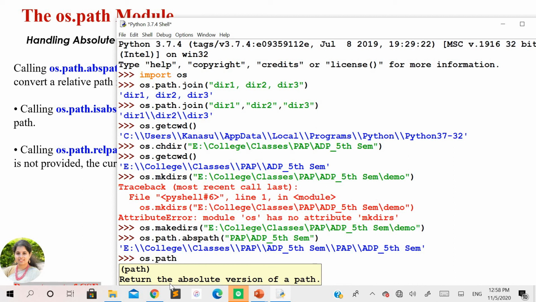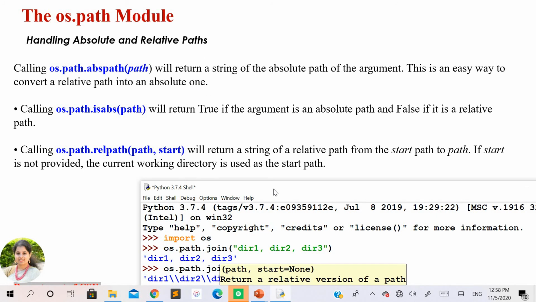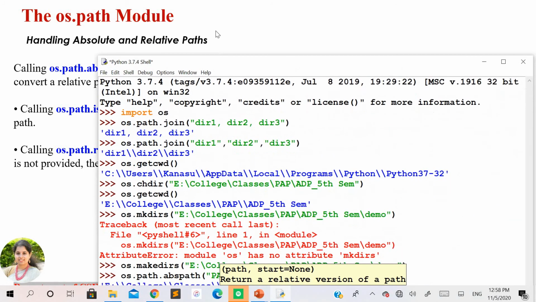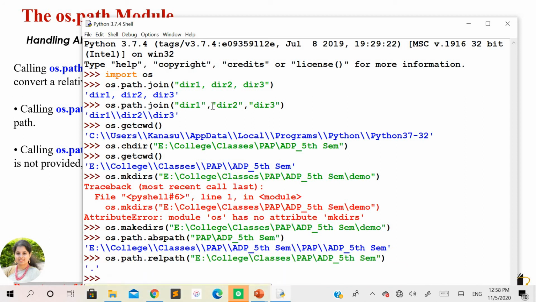Similarly we'll see os.path.relpath. It is going to take two arguments. I have not specified the second argument, so by default it will give you the value as the current directory.